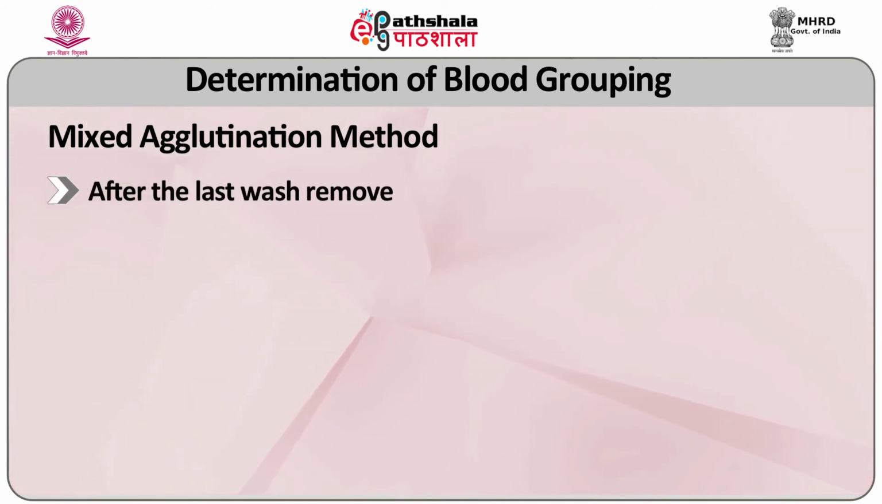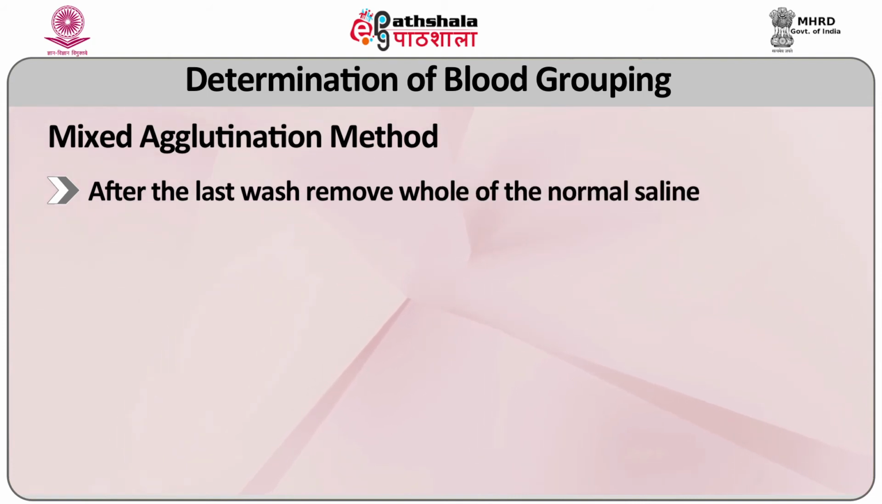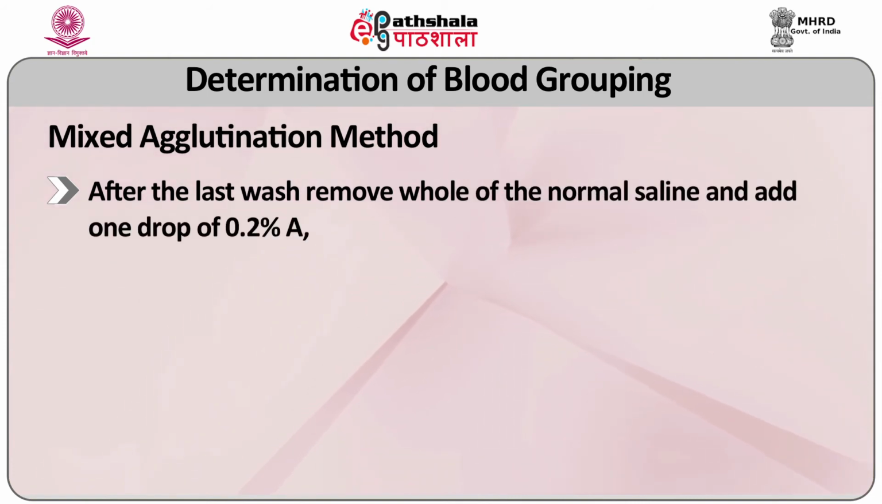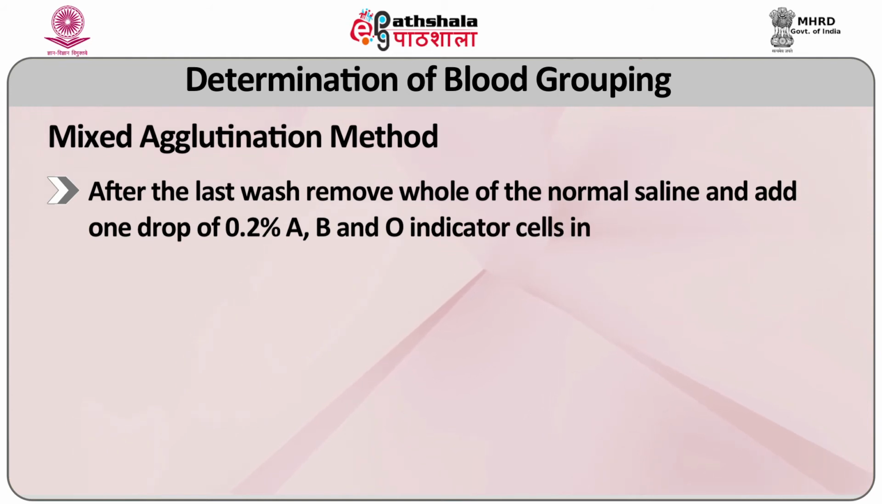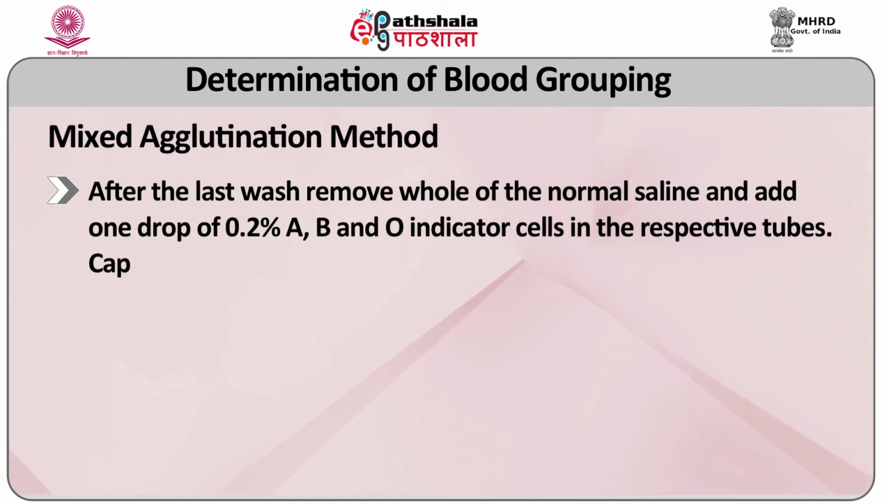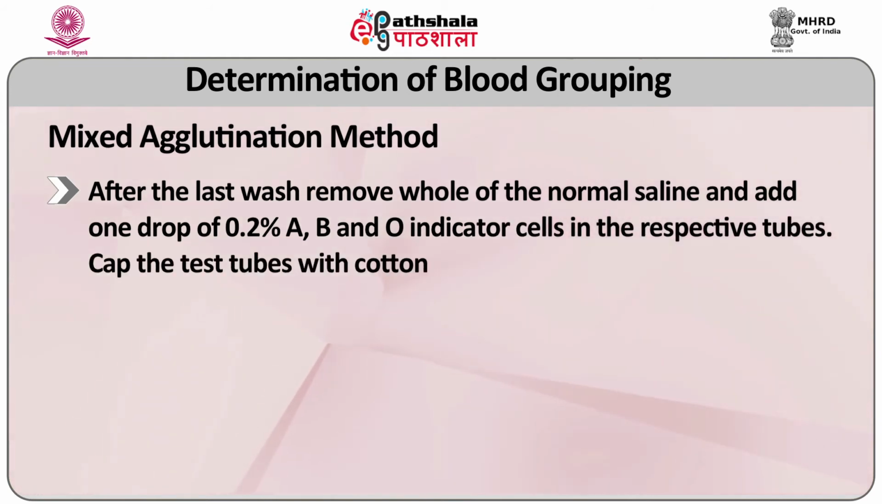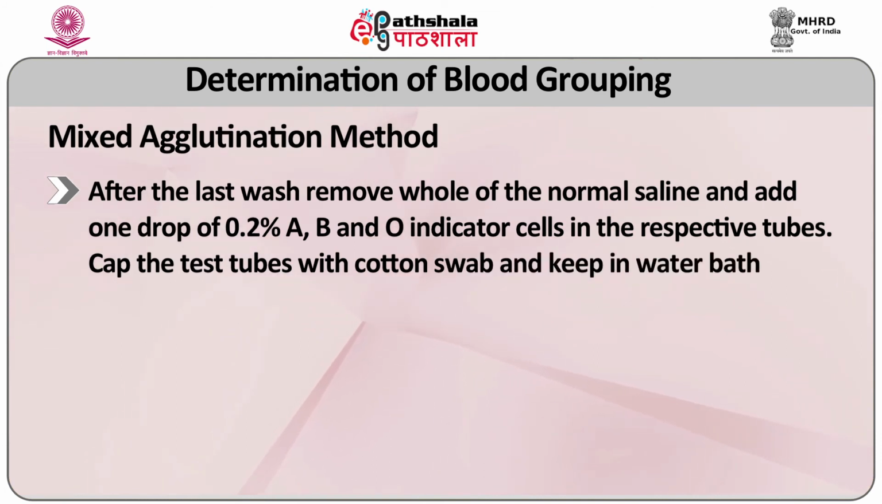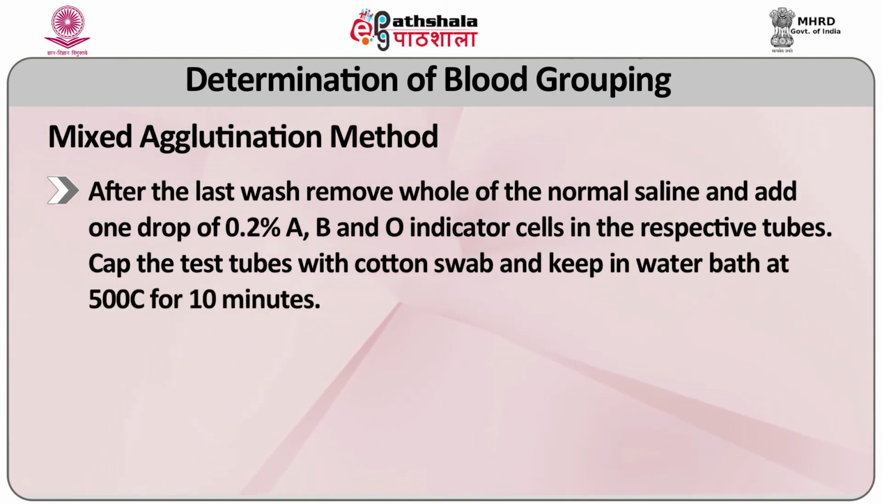After the last wash, remove the whole of the normal saline and add 1 drop of 0.2% A, B and O indicator cell in the respective tube. Cap the test tube with the cotton swab and keep in water bath at 50 degrees centigrade for 10 minutes.